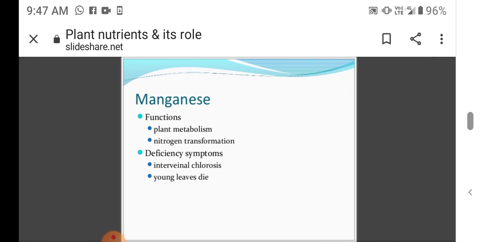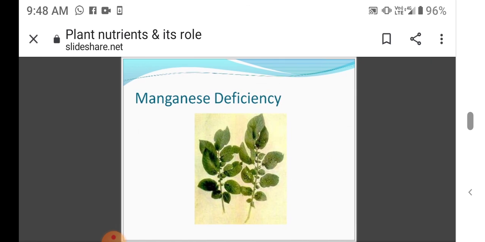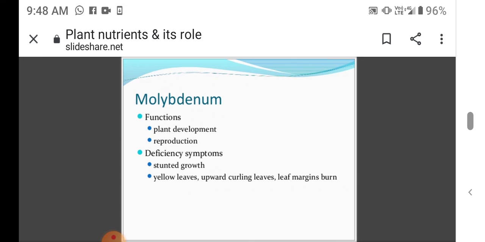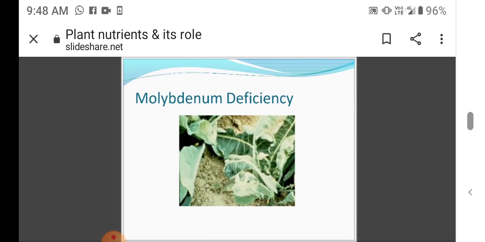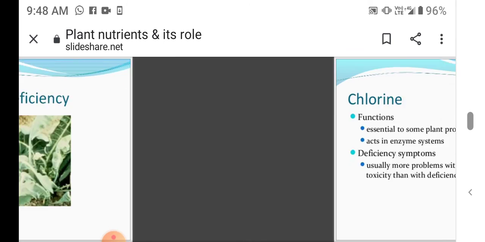Then pass on to the manganese function: plant metabolism, nitrogen transformation. Deficiency symptoms: interveinal chlorosis, and the young leaves die. Here you see the picture of manganese deficiency. Then pass on to the next type of nutrient, molybdenum. Function: plant development, reproduction. Deficiency symptoms: stunted growth, yellow leaves, upward curling leaves, and leaf margin burn. So here I pasted the picture of molybdenum deficiency.